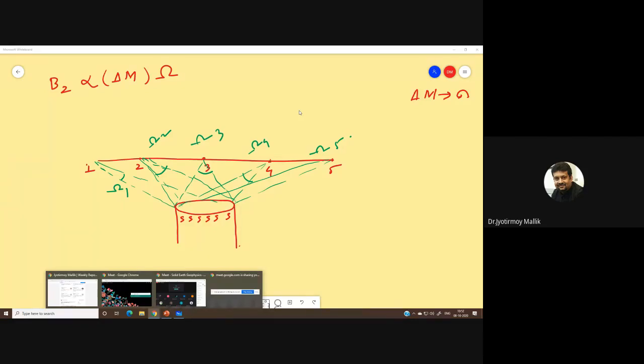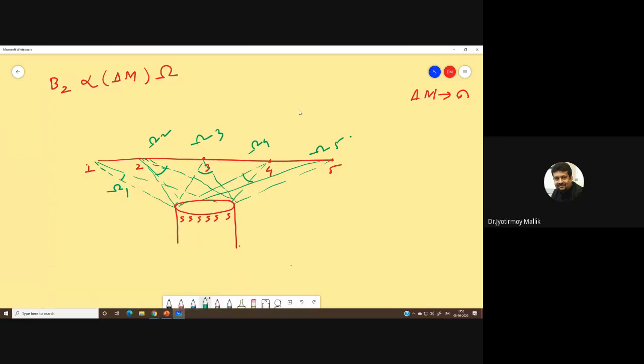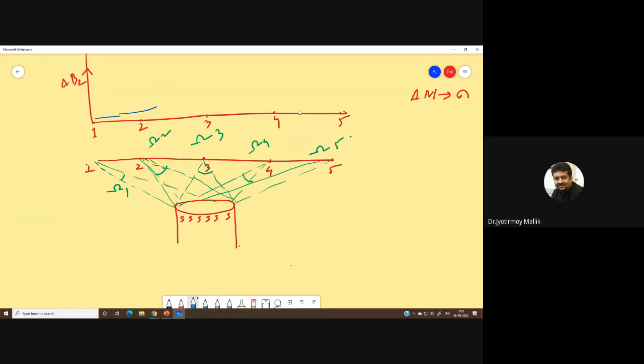So what that will mean is that if I now draw delta Bz on the y-axis, and plot it with respect to distance, with points 1, 2, 3, 4, and 5, I will find that delta Bz will do something like this.